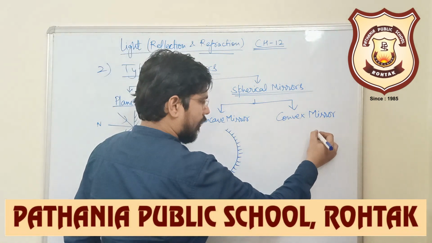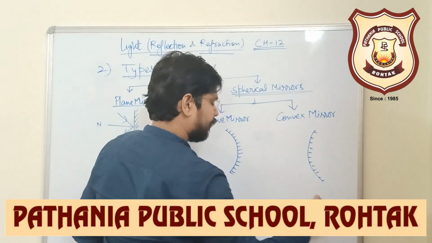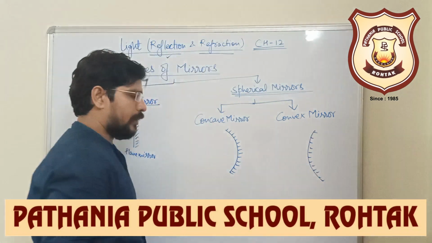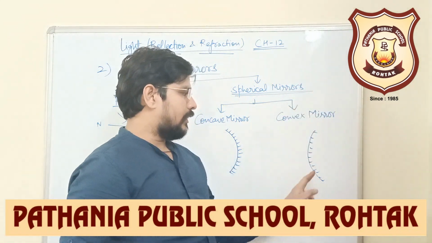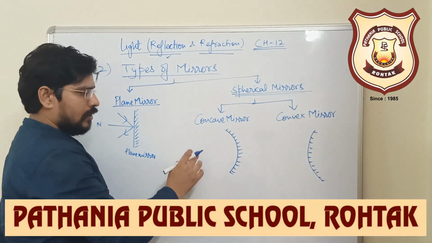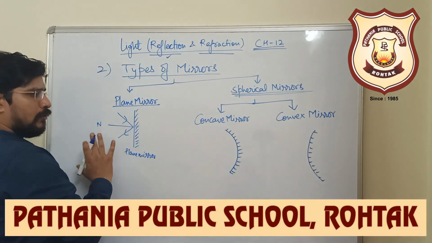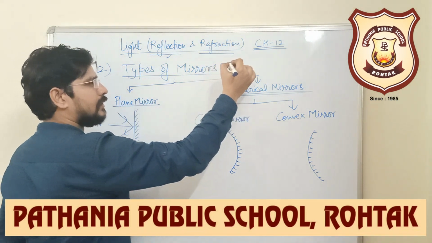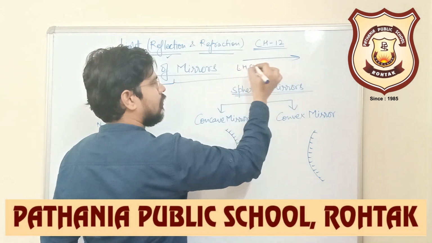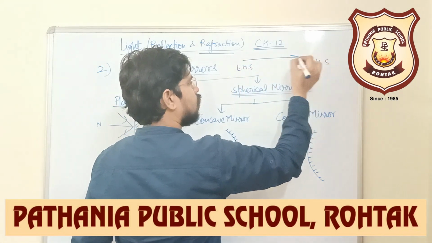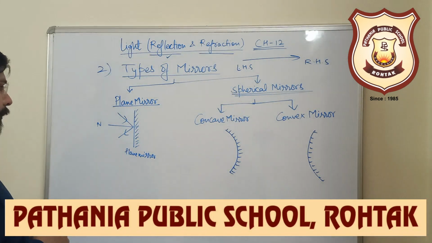While on the other hand we have convex mirror, which is also part of a sphere, and the outer side of the mirror is reflecting, the inner side is polished. You are observing one thing here, that we are always taking the reflecting side on the left hand side, because in studying light we have this convention: the light will always travel from left hand side to right hand side.